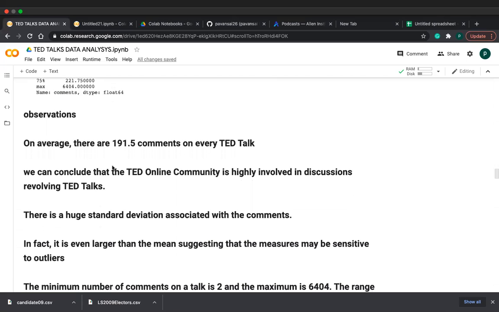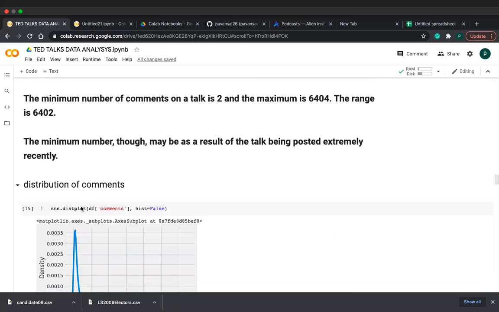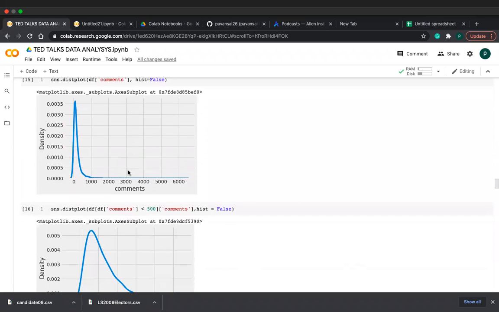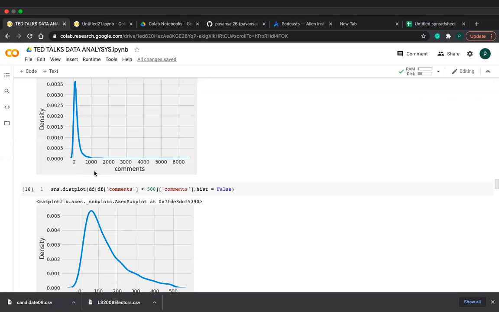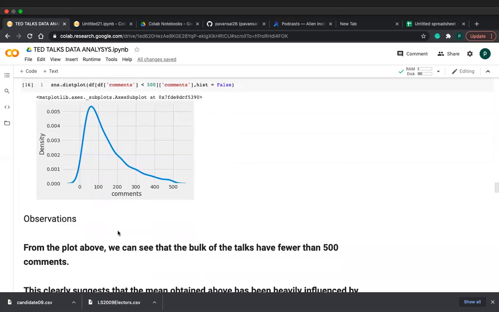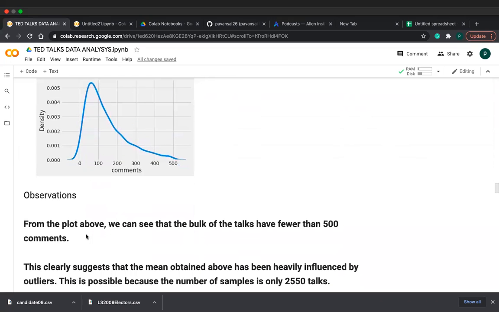If you want to know about the distribution, I can plot this distribution. sns.distplot of comments. See, friends, the average is 192. We can't visualize it here, but I am saying. And I am again drawing the distribution for comments less than 500. See, friends, what I observed from this plot: from the plot above you can see that the bulk of the talks have fewer than 500 comments.